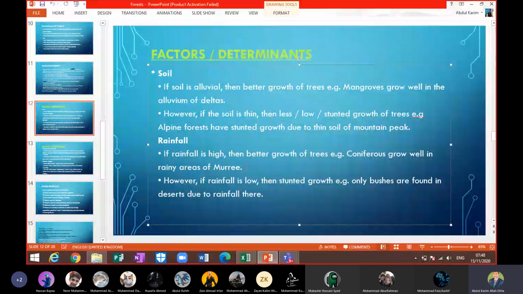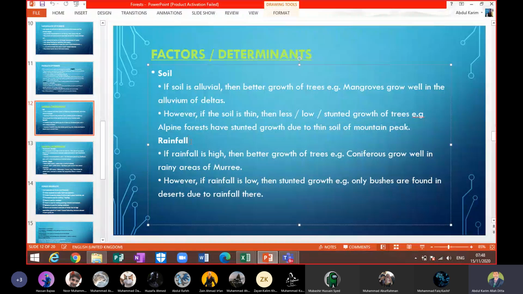Number two, we have rainfall. If rainfall is high, there will be better growth of trees. Like the coniferous forests we have in Pakistan, they grow in areas where we have a lot of rainfall, specifically in Murree, Galiyat, Abbottabad and Mansehra areas. Here we have a lot of rainfall, that's why you will find better growth of trees and more number of trees.